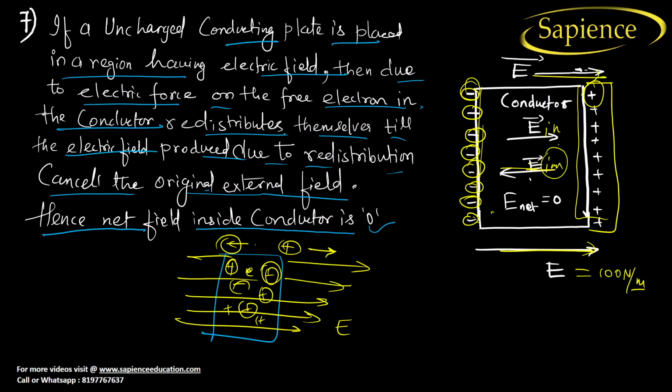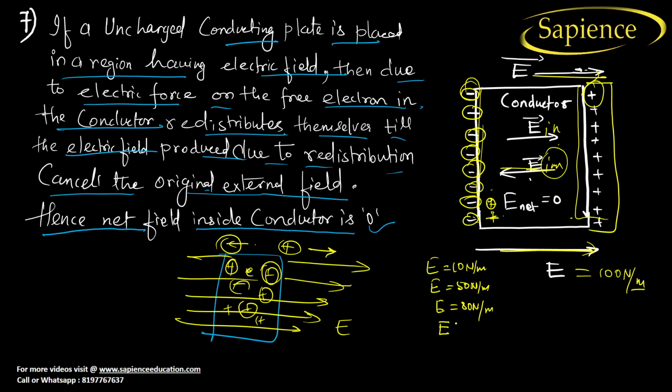So let us consider its starting value. Inside, the value of the electric field is 10 Newton per meter. After a while, it increases to 50 Newton per meter. After a while, it increases to 80 Newton per meter. So till that time, charges redistribute themselves like this: negative, negative, negative, positive, positive, positive.